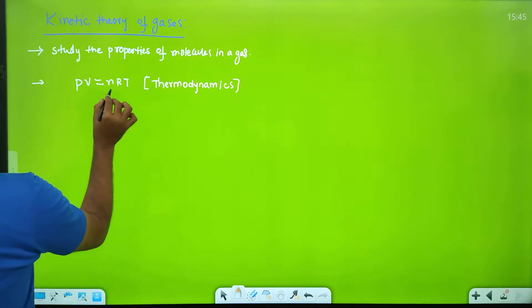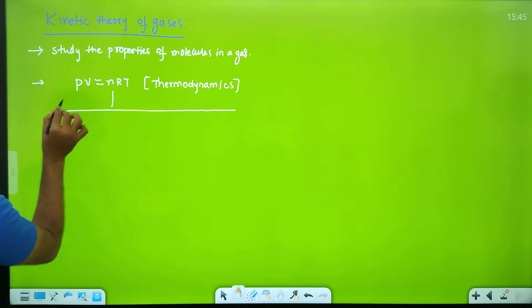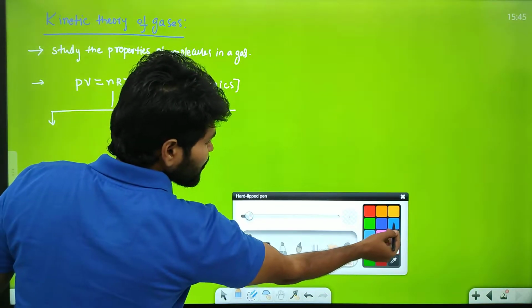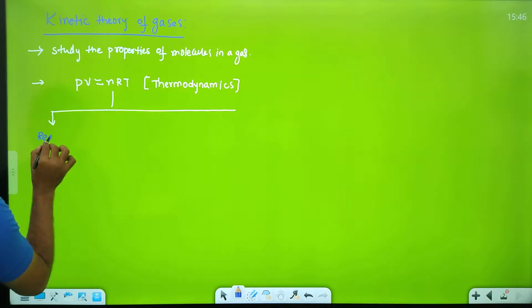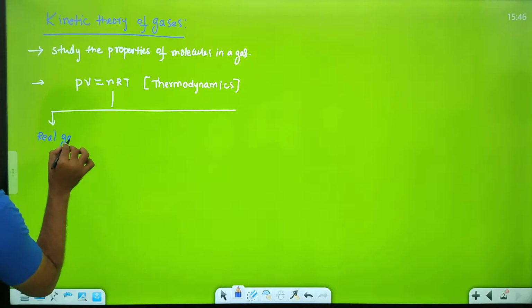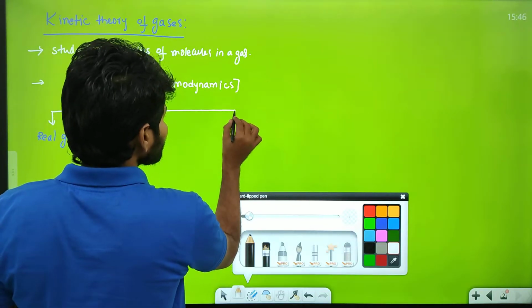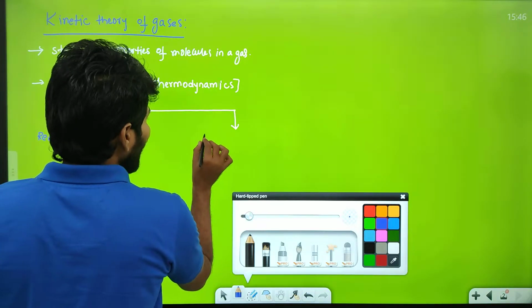Gases are of two types. Type 1 is real gas and type 2 is ideal gas.